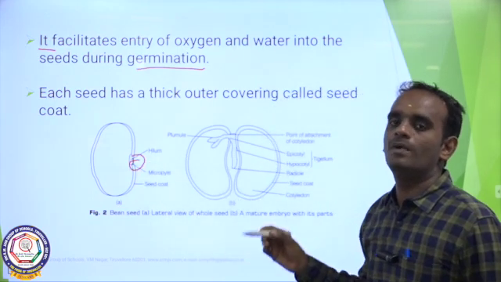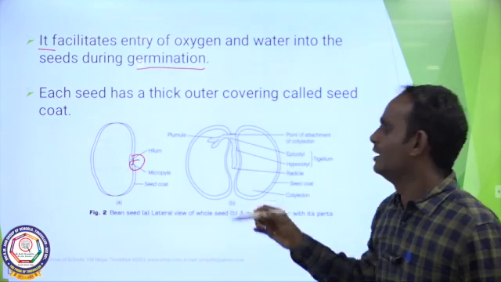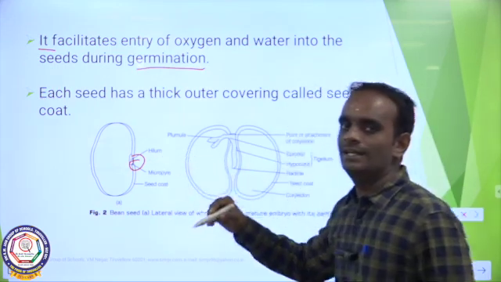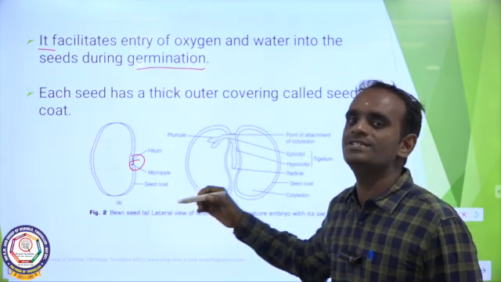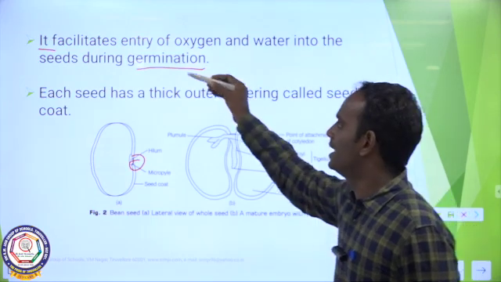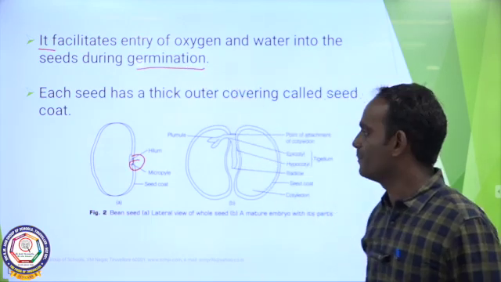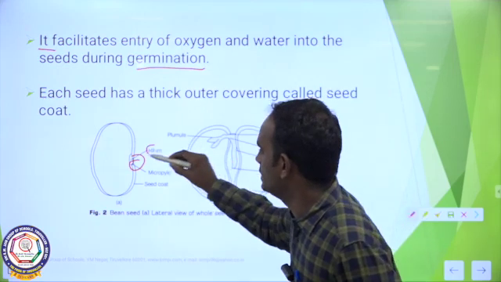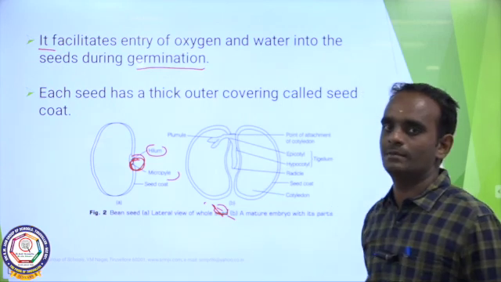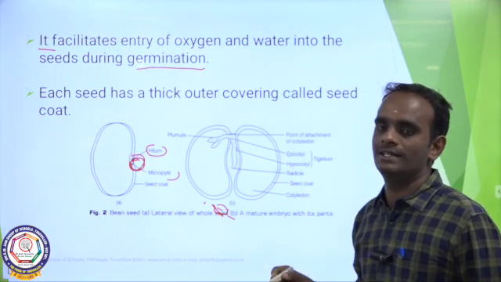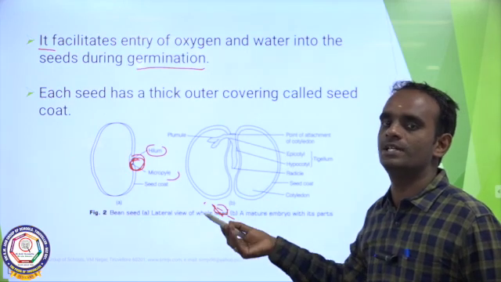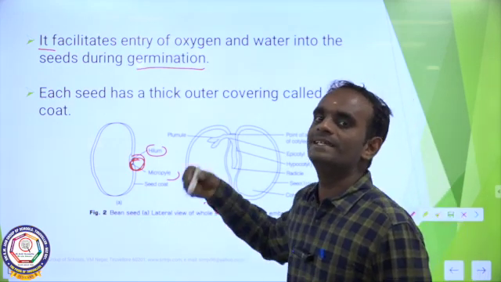It has a small pore-like structure. Through that pore, the micropyle facilitates the entry of oxygen as well as water to the developing seed. Below this hilum, the micropyle end is present, the pore-like structure, and it facilitates the entry of water and oxygen to the developing seed.